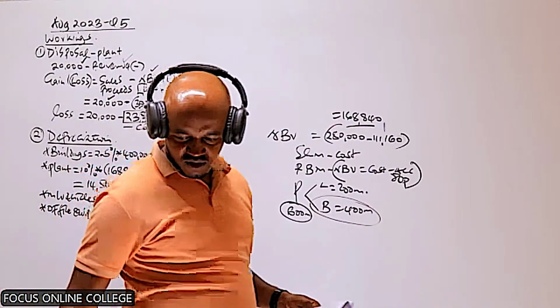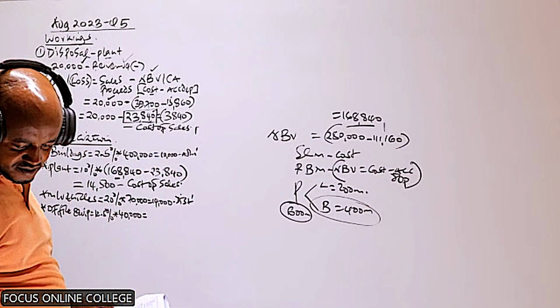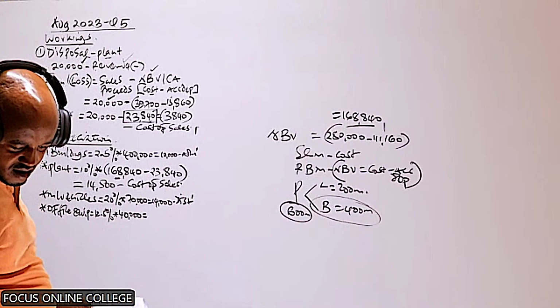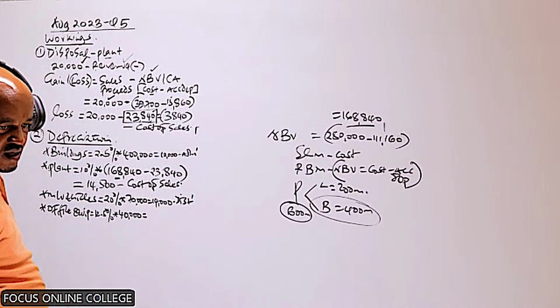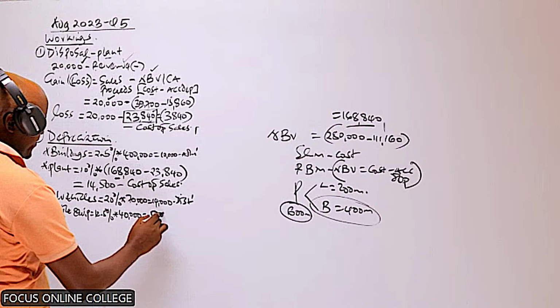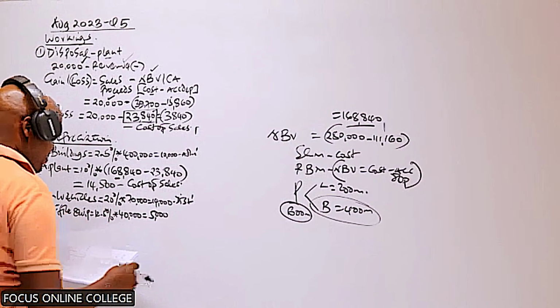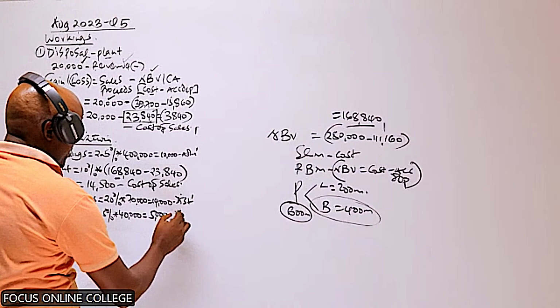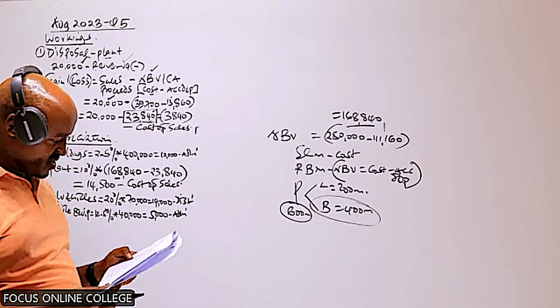So what would be 12.5% of this? This will give us what? Is it 5,000? Yes, 5,000. And this one still will be part of the administrative expenses.